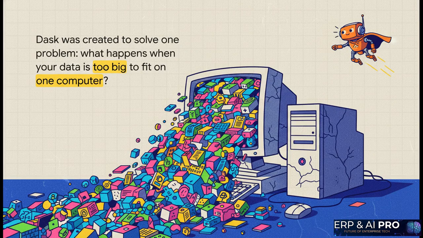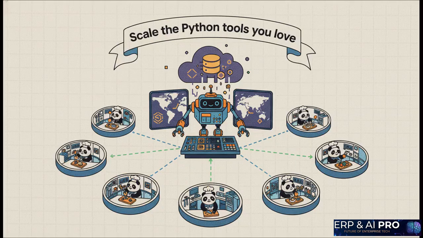And rounding out our trio is Dask. Now, Dask is a little different. It's here to answer a very specific and very scary question. What do you do when your data is so massive it literally won't fit on your computer? Let's go back to our kitchen analogy. If Polars is a team of chefs in one kitchen, Dask is like a giant catering company. We're talking about coordinating hundreds of kitchens all across the country for a massive global event. Dask's whole purpose is to take the tools you already know and love, especially Pandas, and let them work on datasets that are way too big for your computer's memory. It does this by splitting the job across a whole cluster of machines. I mean, their motto says it all: scale the Python tools you love.